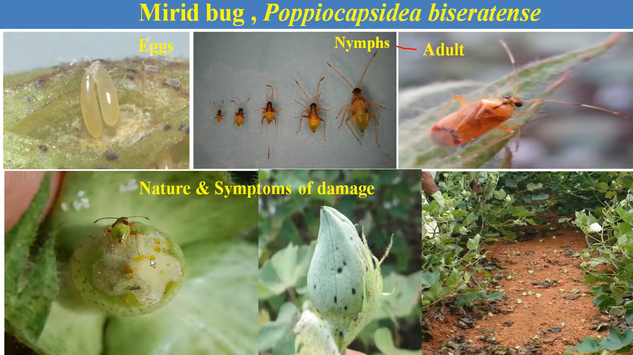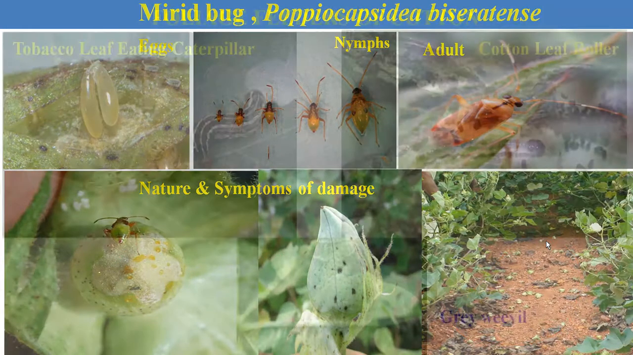Due to their continuous feeding, the infested bolls produce yellow-colored sticky fluid, and in case of severe infestation, it gives one characteristic symptom, that is the parrot beak appearance. The boll becomes like the beak which is present in parrots, and due to their continuous feeding, shedding of the flower buds occurs.